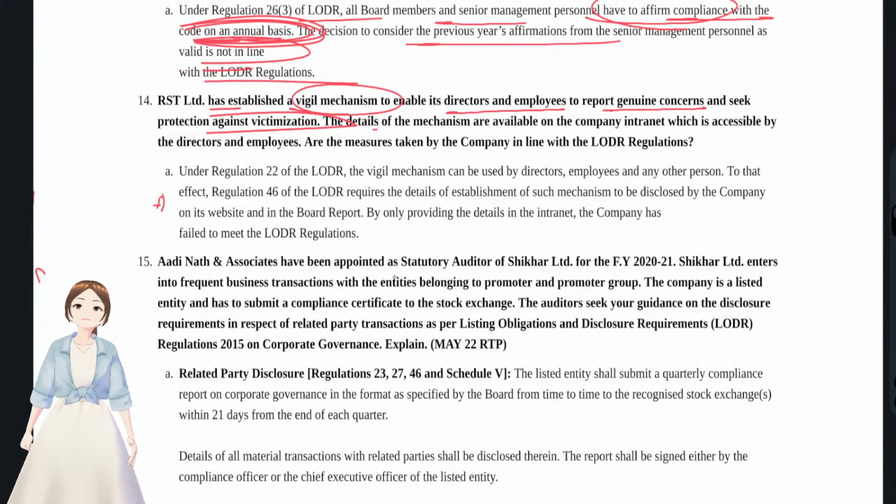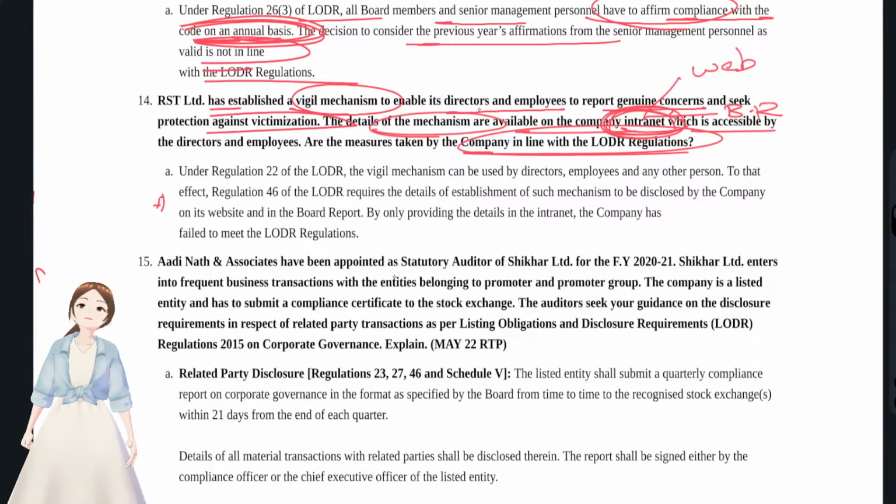The details of this mechanism are available on the company's intranet, which is accessible by the directors and employees. You see, under LODR regulations, what are the two things that you have to disclose? One is on the website and the second thing is in the board's report. Intranet and all will not do. Are the measures taken by the company in line with LODR regulations? No, they were not in line with LODR regulations.